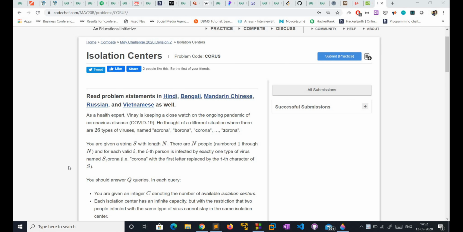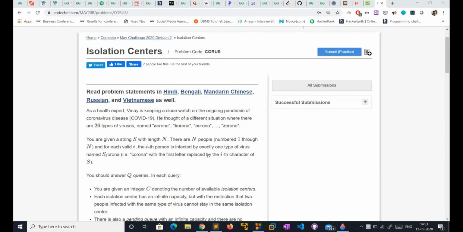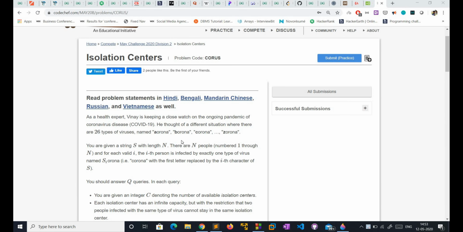Hello there. So today we will discuss one more problem from a CodeChef Maylong challenge from Division 2. Its name is Isolation Centers. This problem is not that difficult. It is a simple problem. So we will go through the problem and discuss how we can approach and solve it. Let's get started.